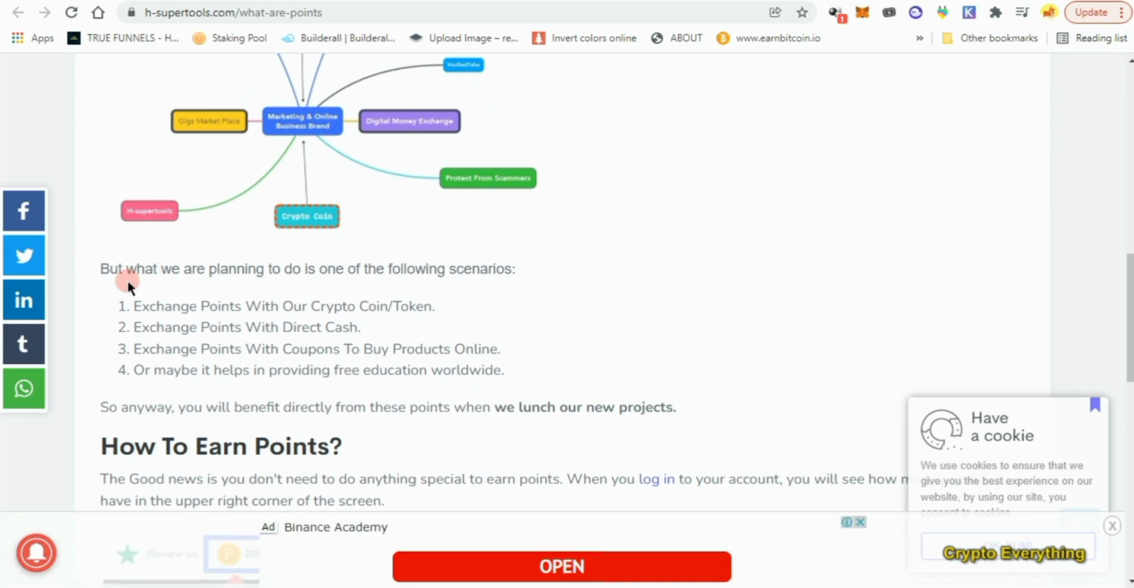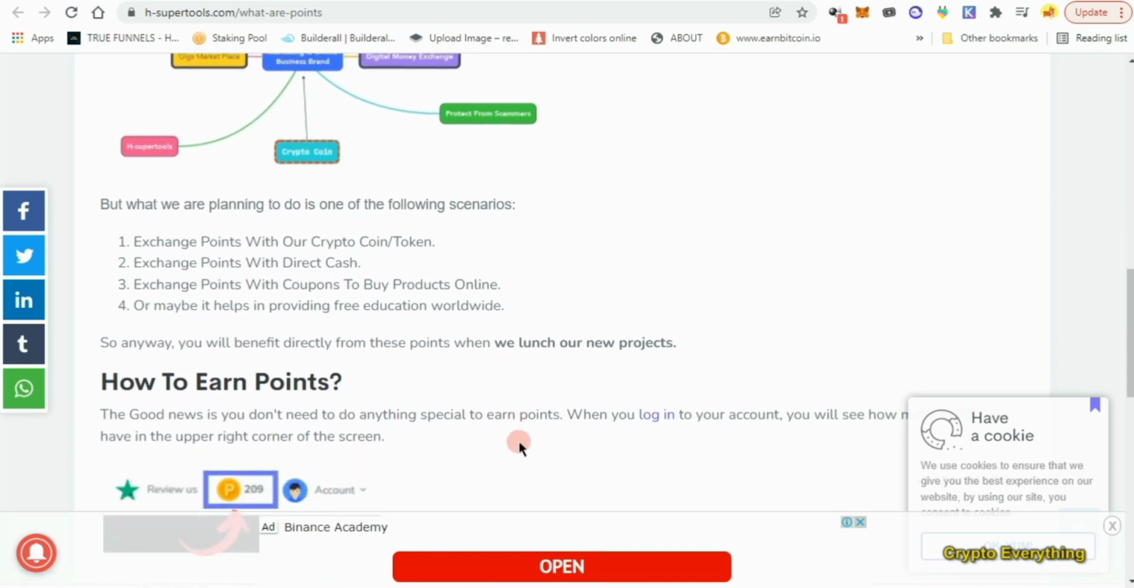Okay, so it says here, we are planning to do one of the following scenarios. Sorry, so they are planning on doing one of these four with the points. One, exchange points with our cryptocurrency, crypto coins or tokens. Number 2, exchange points with direct cash. Or 3, exchange points with coupons to buy products online. Or 4, maybe it helps in providing free education, whatever. So anyway, you will benefit directly from the points when we launch our new project.